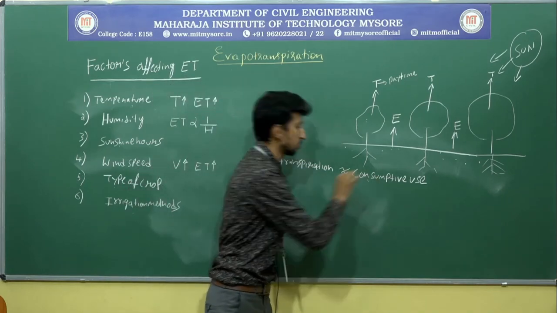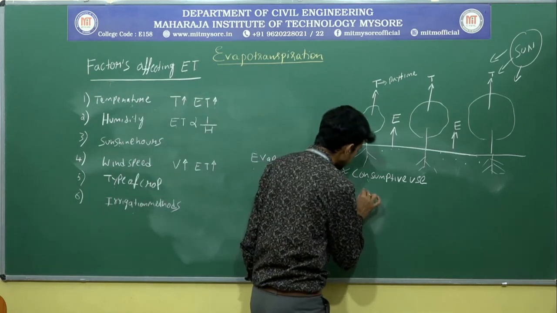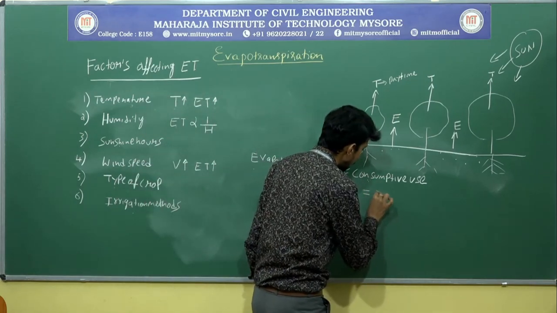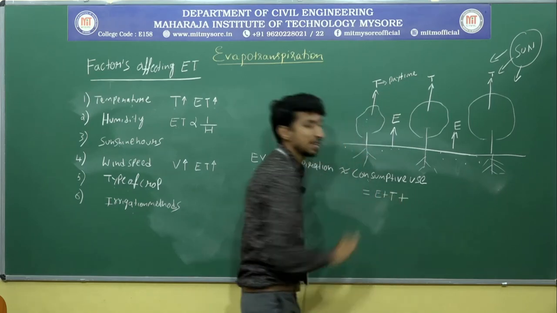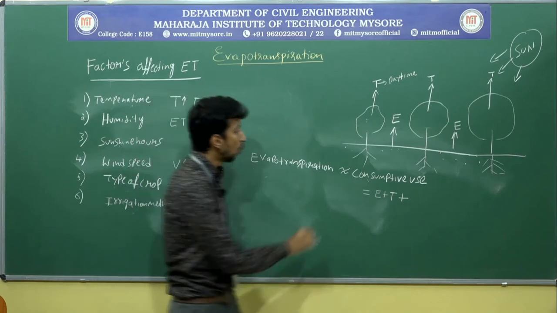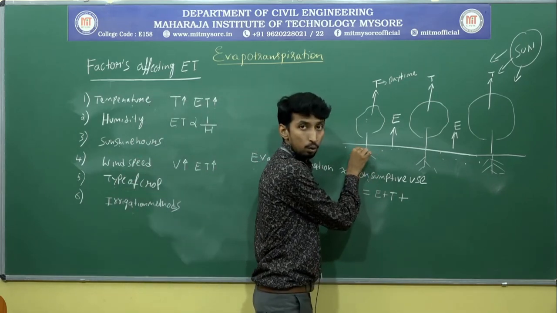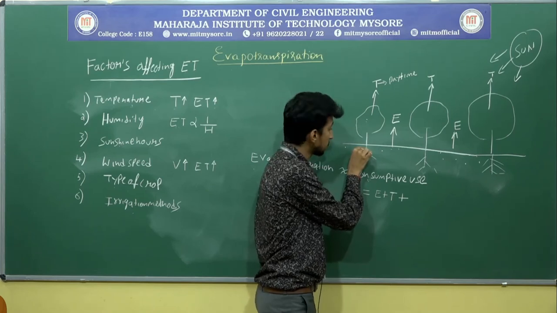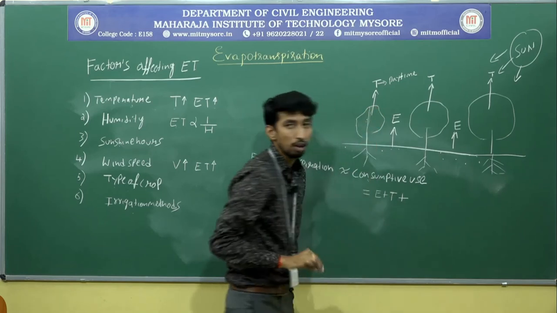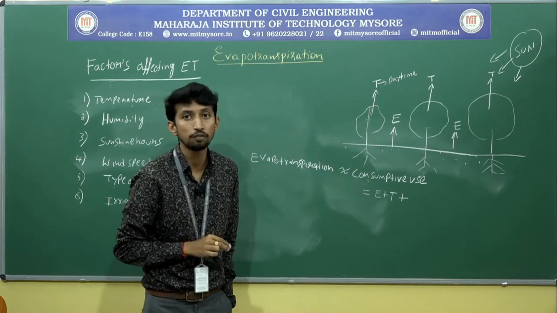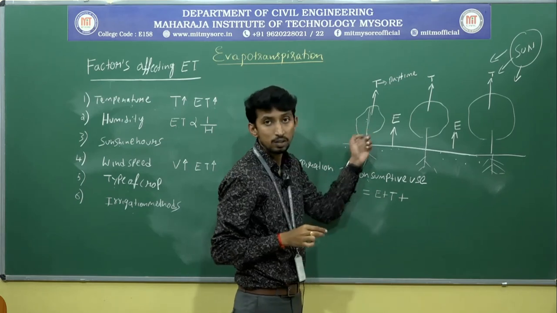What is consumptive use? Consumptive use is nothing but evaporation plus transpiration plus whatever water is absorbed by the plant roots for the development of the crop, or for the development of the plant. Let us consider initially the plant is very small.